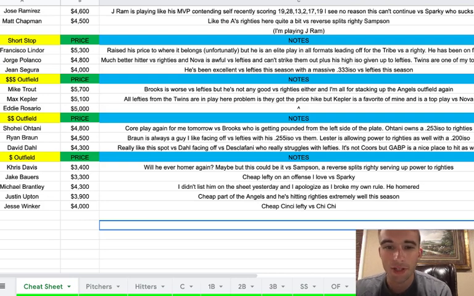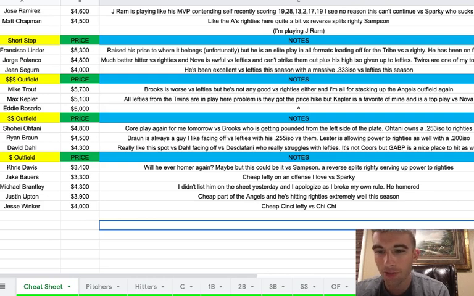But yeah, Max Kepler though, next guy up on the list, 5,100. All lefties from the Twins are in play. Just the problem is they got a price hike, especially the outfield here. I think last night we got them in the 4K range. It was the high 4K range, but it was still affordable because we had our Urquidy at 5K. But yeah, it's going to be hard to afford all 3 of these guys, but they're in an amazing spot, and Kepler is a favorite of mine. You guys know if you've been around this channel a long time, I play Kepler a ton. I probably play Kepler more than anyone does, and it's really worked out this season. And he had a great game last night, and he's a top play versus Nova in my opinion.